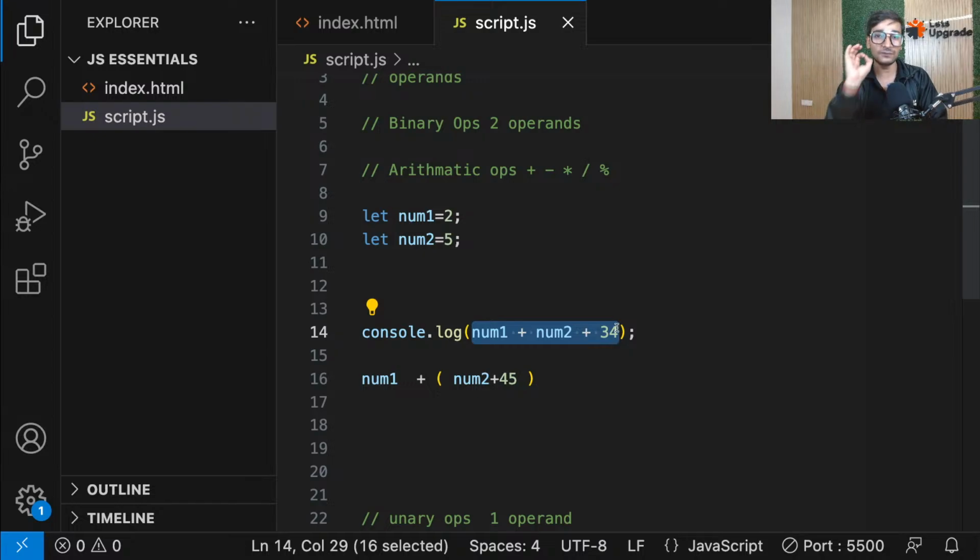So for all the people confused, thinking now we are using 3 operands: guys, you are using 3 operands, but those are 2 operations. You're performing plus 2 times, right? So it's always going to be binary.